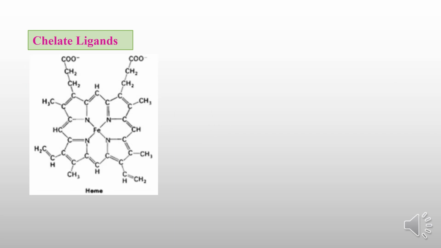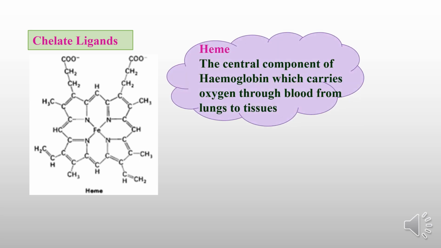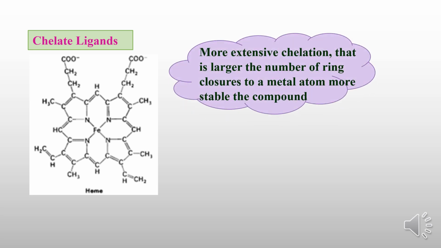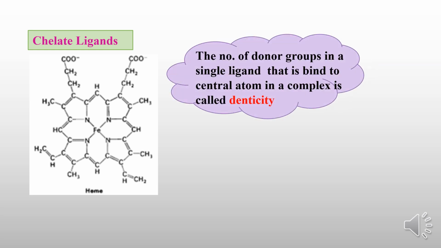You can take another example: hemoglobin. Hemoglobin carries oxygen through the blood from the lungs to the tissues. With more extensive chelation, that is, the larger the number of rings closed to a metal atom, the more stable the compound is.